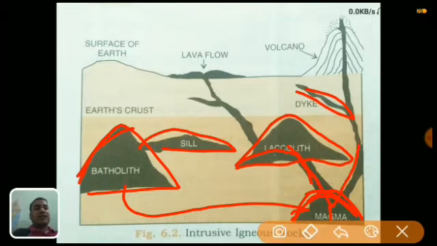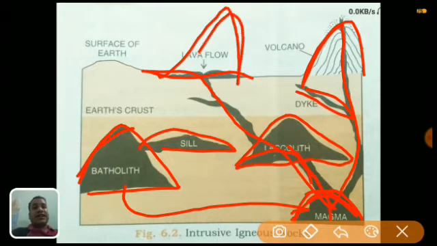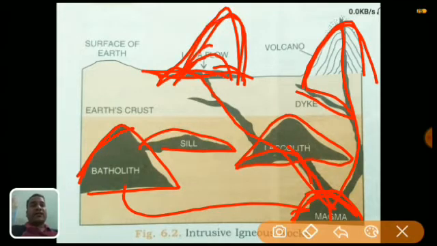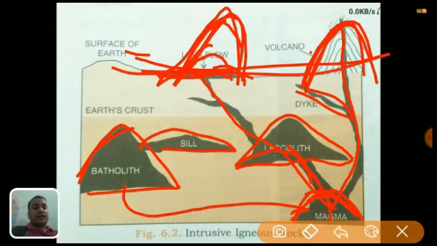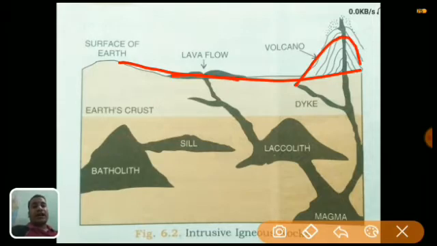When the magma completely comes out on the surface, it forms a volcano. Sometimes it also flows, but when it forms a complete structure, it forms a volcano. Just remember, volcanoes are not directly mountains. Due to this flow, when it solidifies, it finally becomes a volcanic shape. But here the magma is not coming on the surface of the earth. If it comes out, it flows or forms a volcano, but we are talking about the intrusive.